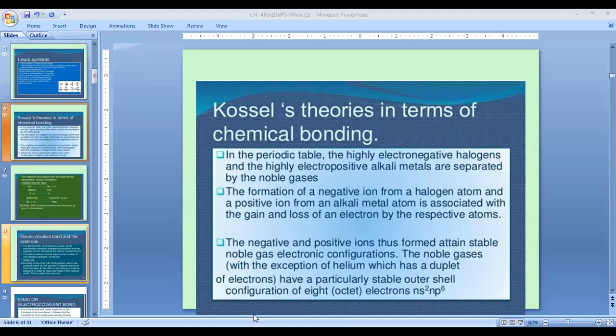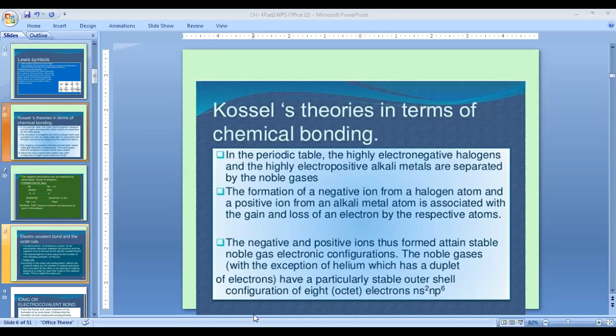As I've told you, Kossel and Lewis were the two scientists who gave theories with the help of which we can come to the conclusion about the actual cause of chemical bonding. Now what Kossel has said in his theory is that in the periodic table the highly electronegative halogens are placed on the right and the highly electropositive alkali metals are present on the extreme left.